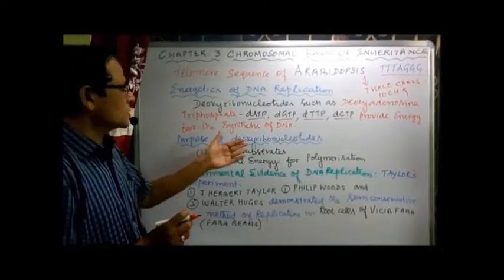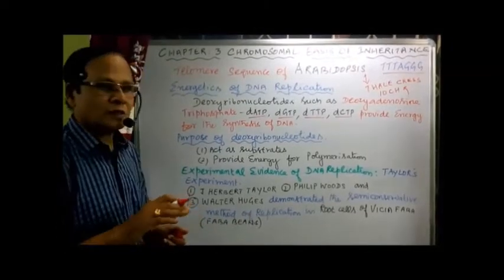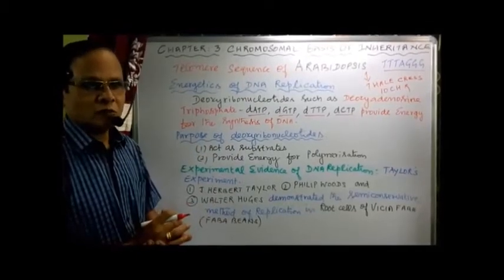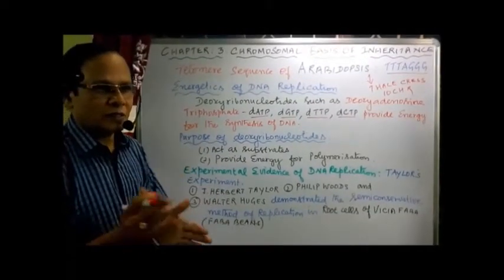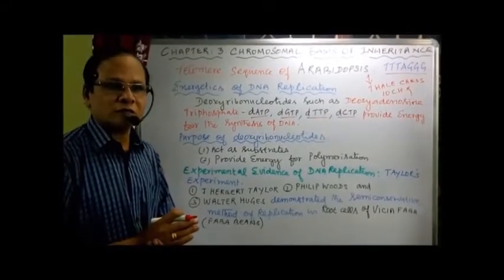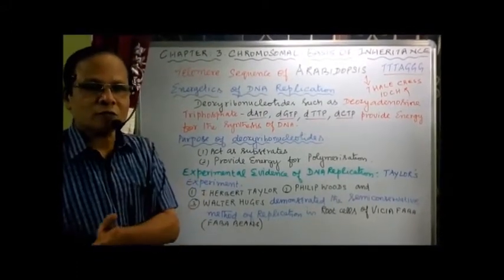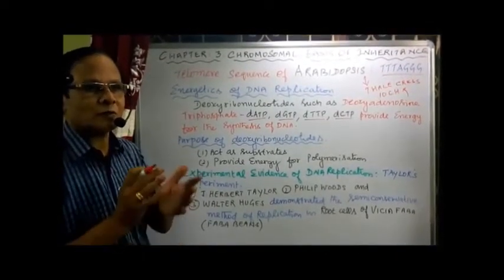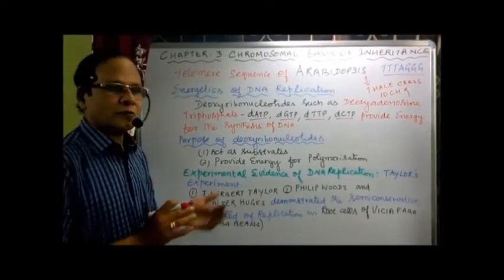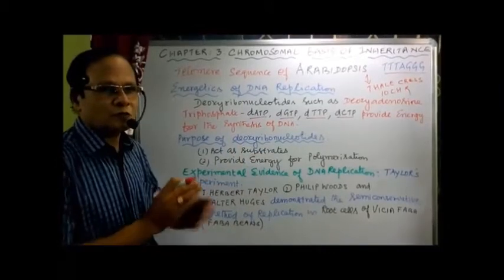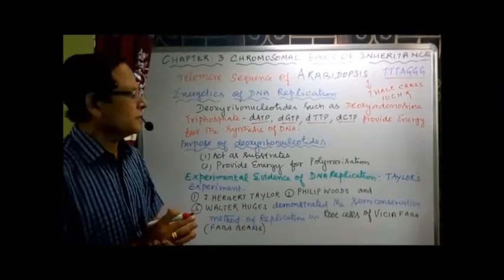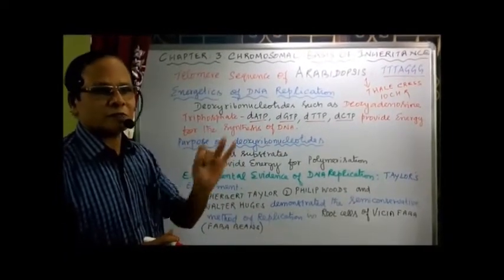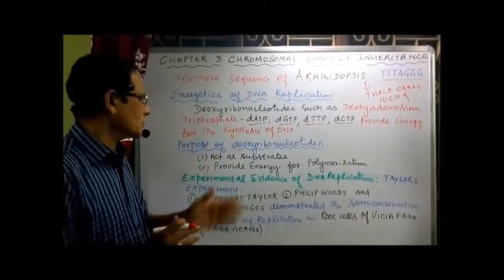Now, what is the purpose of deoxyribonucleotides? The purpose here refers to the functional role, the significance. They have dual functions. One function is to act as a substrate. By the addition of these deoxyribonucleotides only, we have the formation of a long chain of DNA. So they act as substrates. Secondly, they provide energy for polymerization to form a long strand of DNA. So they are a source of energy and a source of substrate. That is the main purpose of the deoxyribonucleotides.